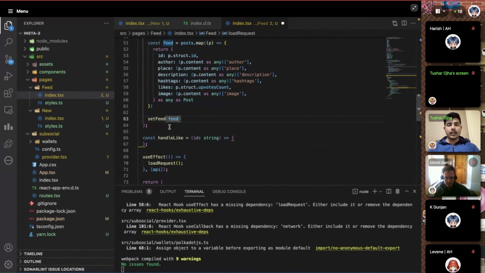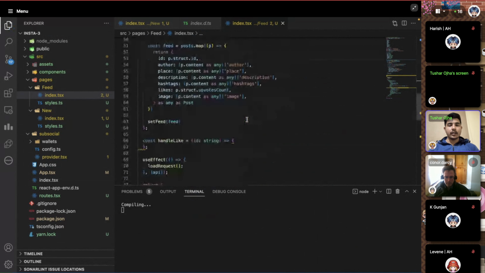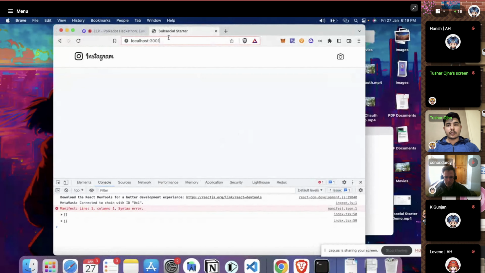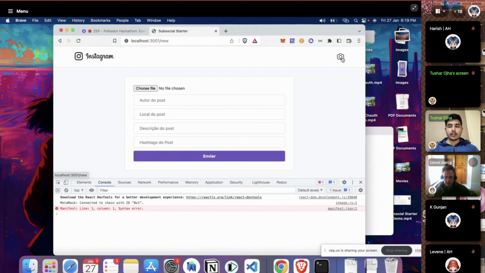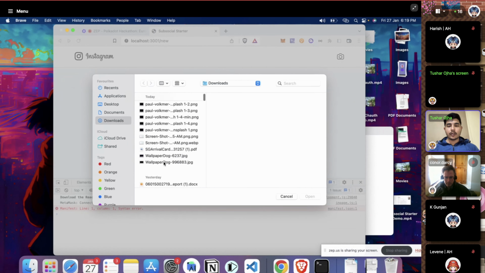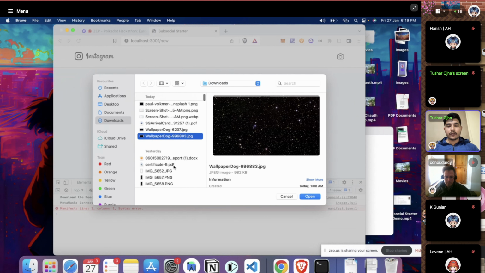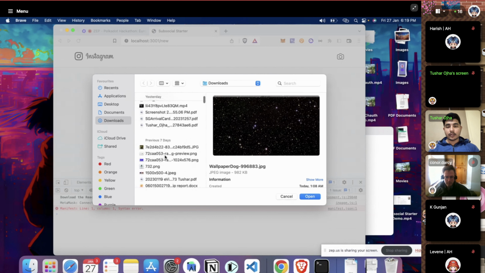So we have this feed set right now, and this feed should render as the content is created in this URL. Okay. So for now, for some reason, it's not showing us the list of content which we are trying to create from this UI part here. Let me try once again. I'm going to use some other image. Maybe the image files are very big. So let me try to use some other images.